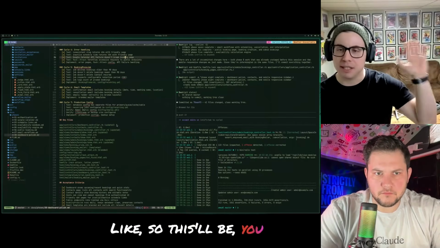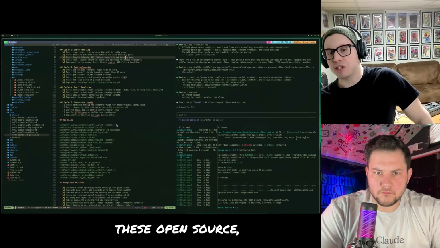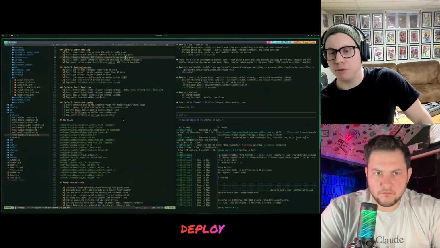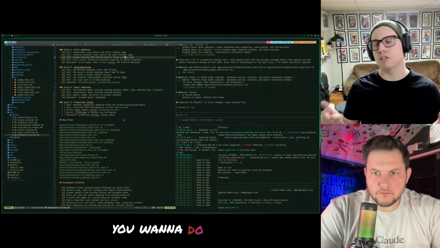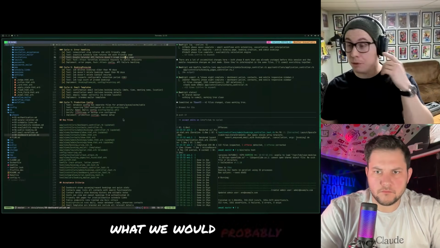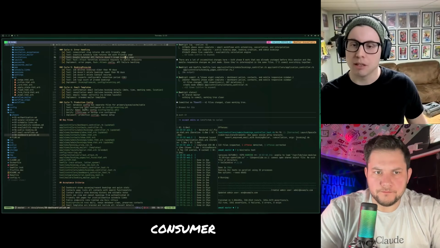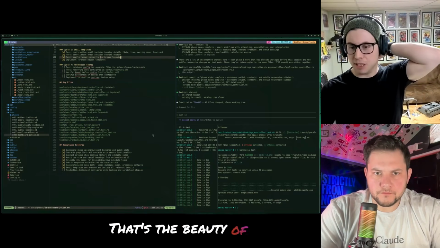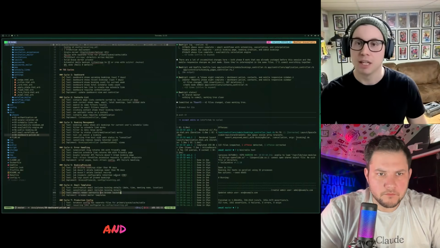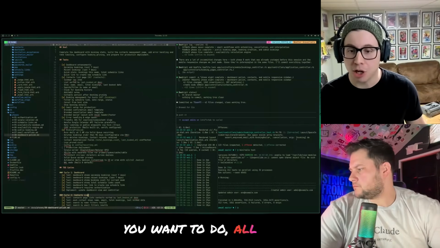So when it comes to building these open source projects, I'm here to build the code, the Rails code base. In terms of how you want to deploy this, you want to deploy this with Kamal, you want to do this with KH, you want to do this in fly.io, which is what we would probably end up doing. I'm going to leave that to the consumer to modify. That's the beauty of this, right? You decide on your own production deployment, and what SMTP server you want to use, all of that.